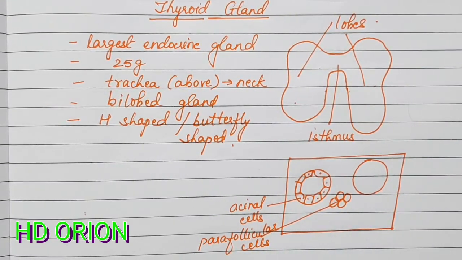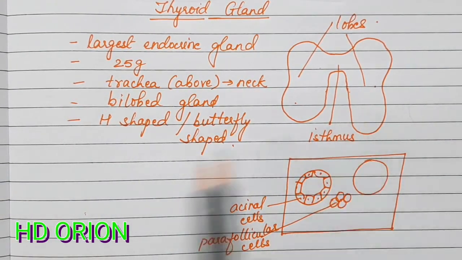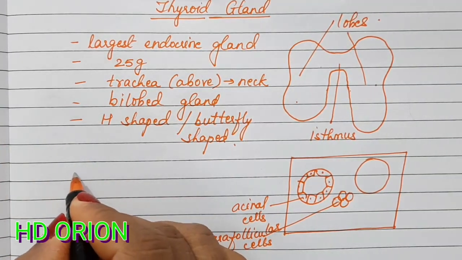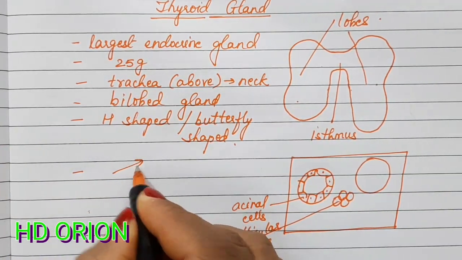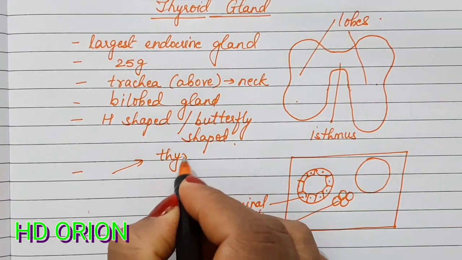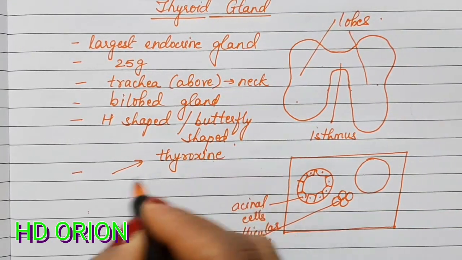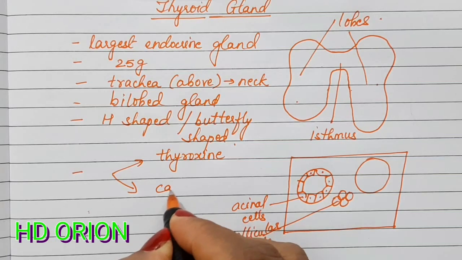Parafollicular cells. So what is actually the function of this thyroid gland? It secretes two hormones. One hormone is thyroxine and the other hormone is calcitonin.